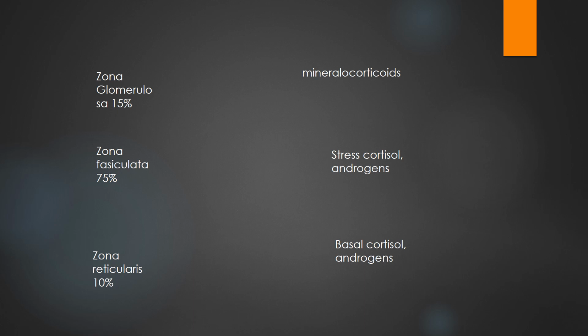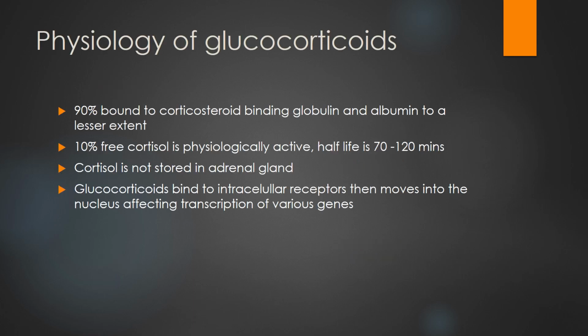Zona glomerulosa produces mineralocorticoid, zona fasciculata produces stress cortisol and androgens, and zona reticularis produces basal cortisol and androgens. Glucocorticoids, 90% are bound to corticosteroid binding globulin and to a lesser extent albumin. 10% is free. Free cortisol is physiologically active. Half-life is 70 to 120 minutes. Cortisol is not stored in the adrenal gland.